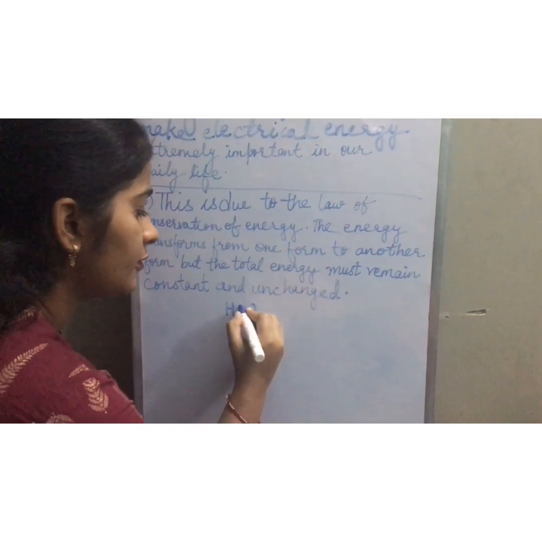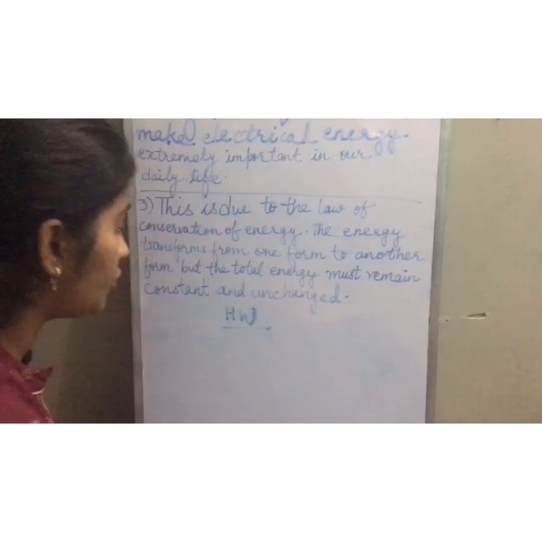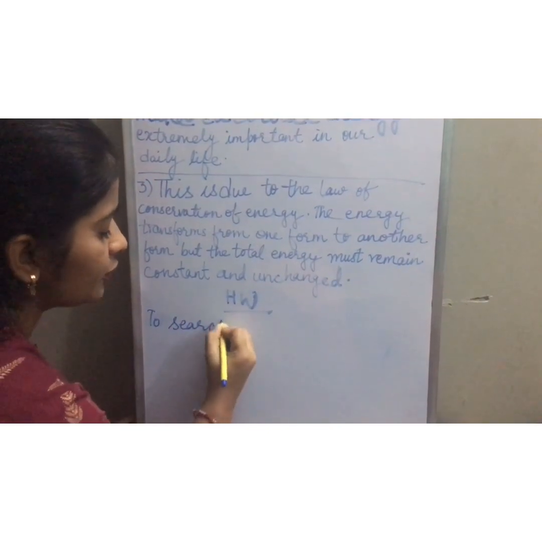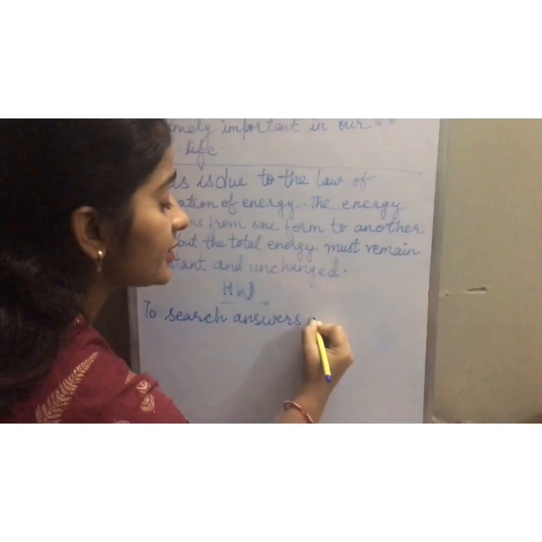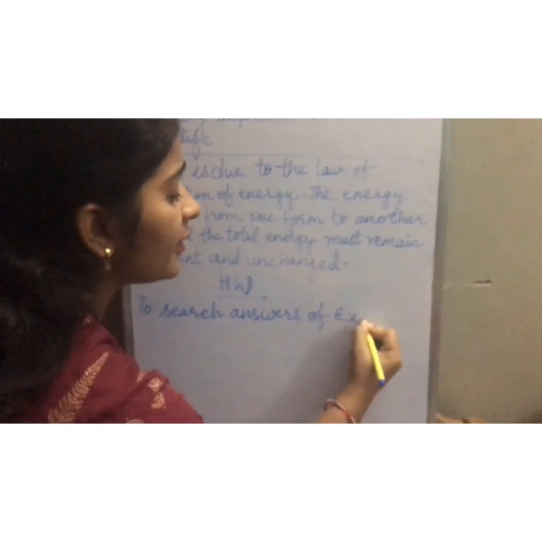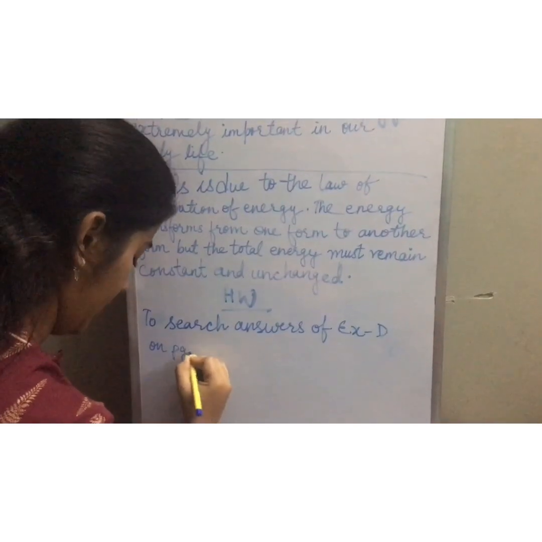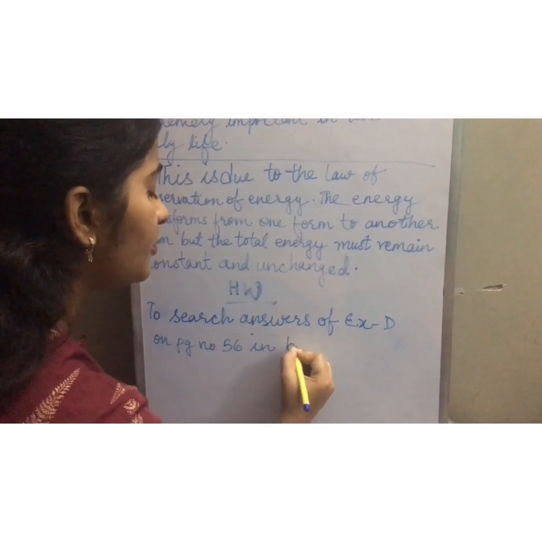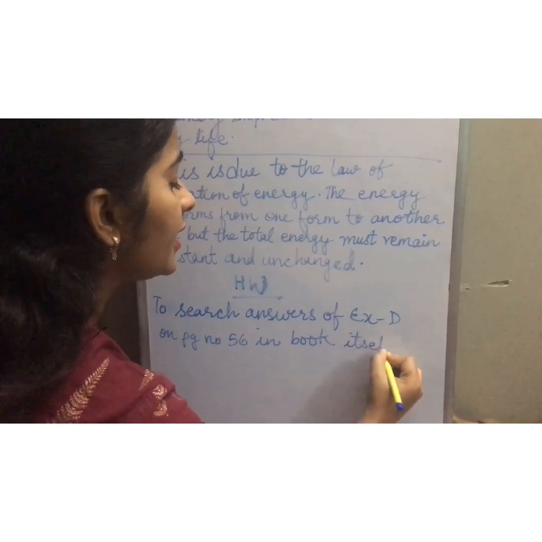Homework is to search the answers of exercise D given on page number 56 in the book itself. Okay, you have to search it in the book itself. The differences between these, you have to find out the answers in the book.